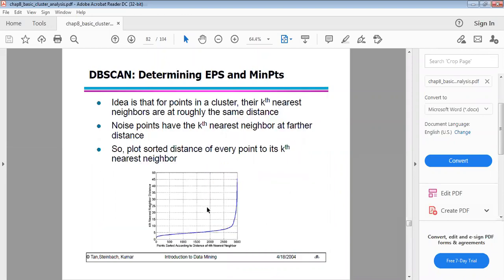So, determining the radius and the minimum points. The idea is that for points in a cluster, their kth nearest neighbors are at roughly the same distance. Noise points have the kth nearest neighbor at a farther distance. So plot the sorted distance of every point to its kth nearest neighbor. Here you have to represent it from 0 to 3000. That is determining the EPS and minimum points.